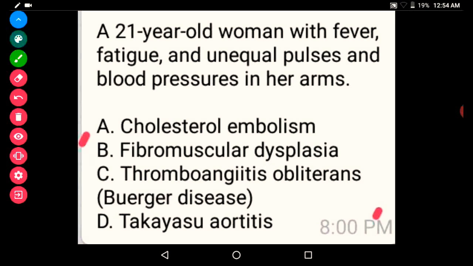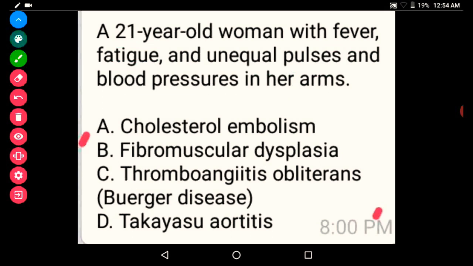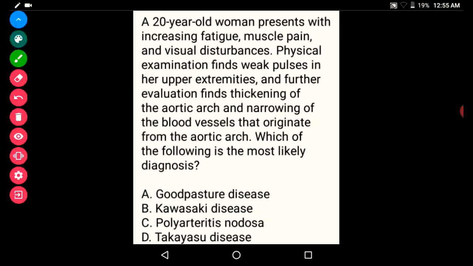Here, from this question, it is a 21-year-old. I told you this is a disease of young adolescent females, and first it presents with constitutional symptoms, that is fever, fatigue and so on. Then the classical presentation will be decreased pulsation and variable BP in her arms. It's a case of Takayasu arteritis.